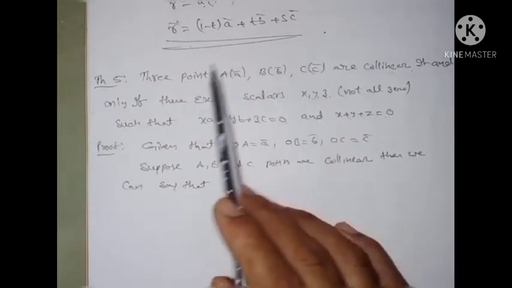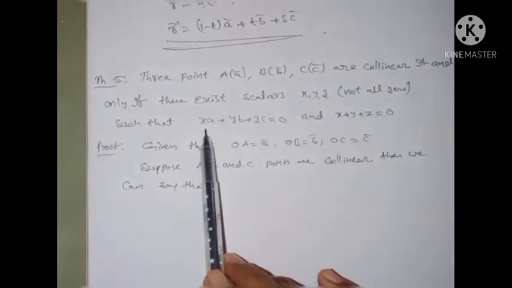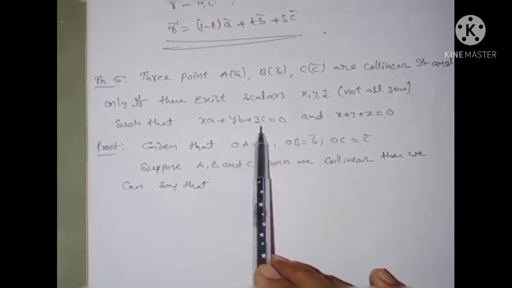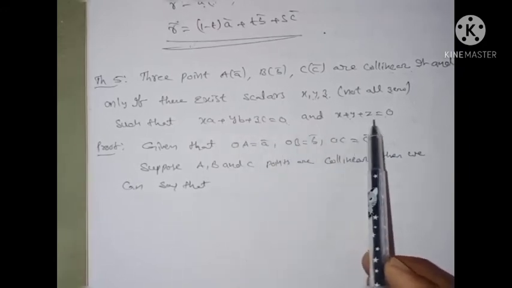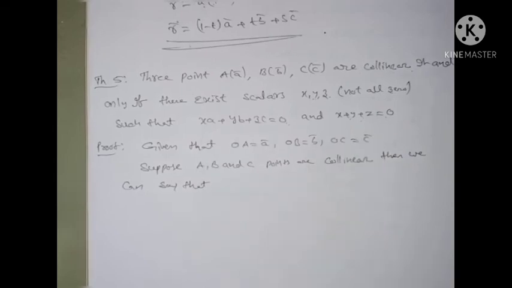If the points are collinear, then you can show that xa plus yb plus zc is equal to 0 and x plus y plus z is equal to 0. You have to show this. And since if and only if is given, you can also prove the converse. First, the proof, observe here.